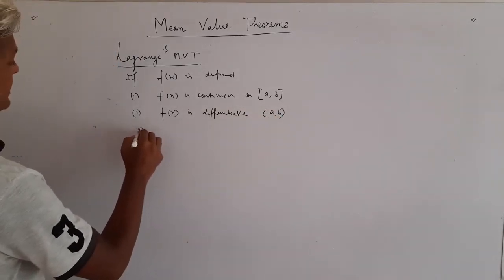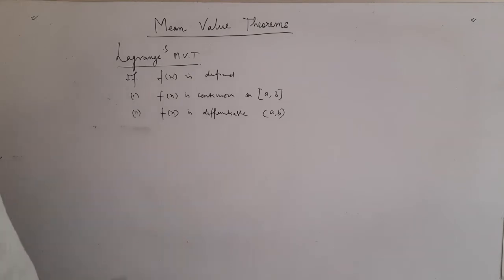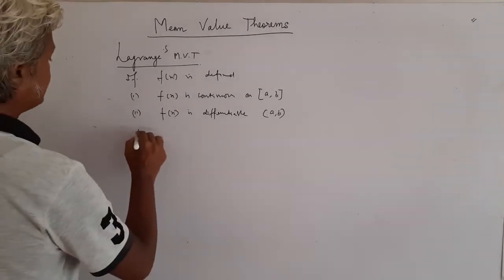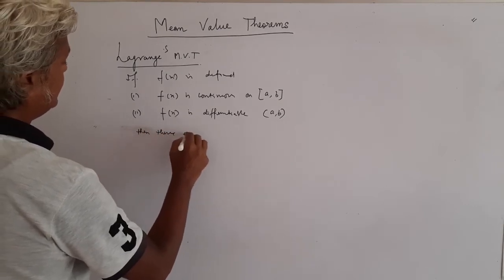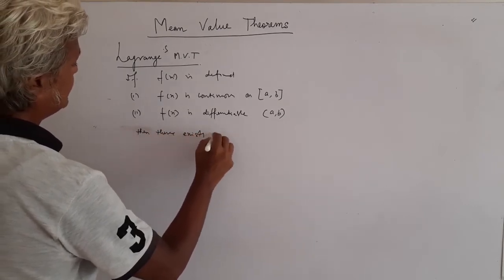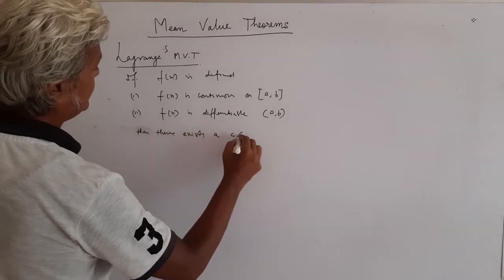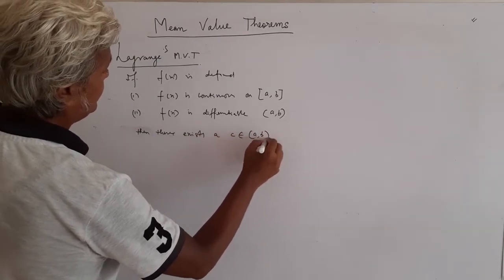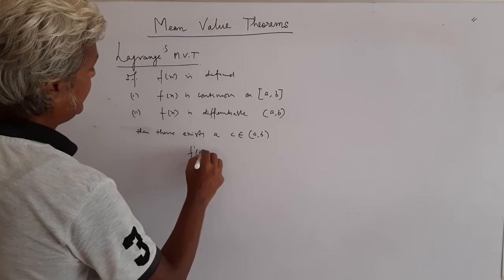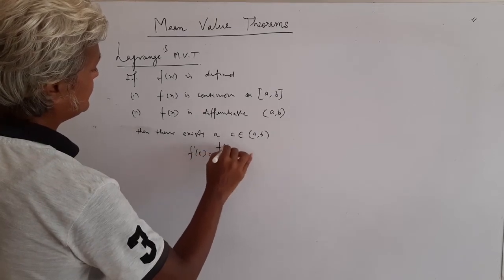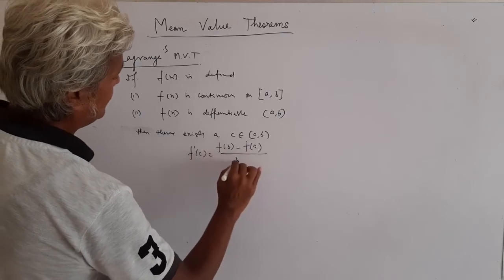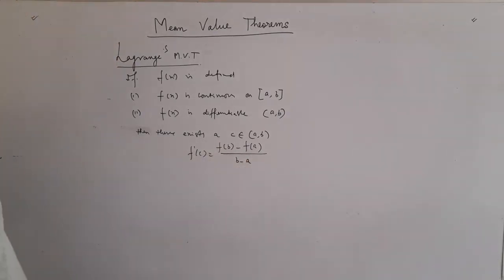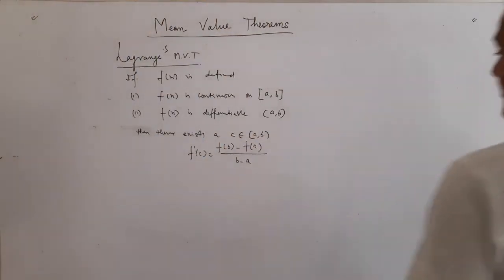And number three, no third condition, f(a) equal to f(b), this condition is omitted here. Then there exists a number c between a and b such that f'(c) is (f(b) minus f(a)) over (b minus a).